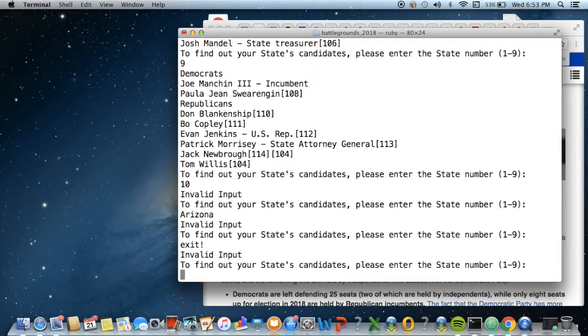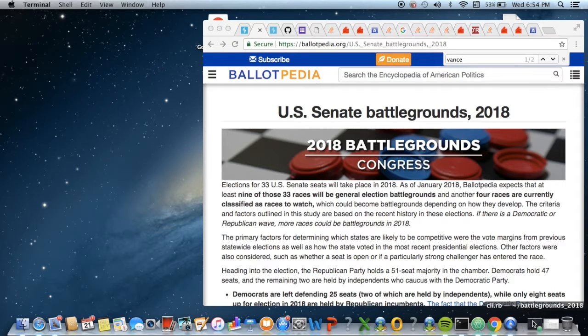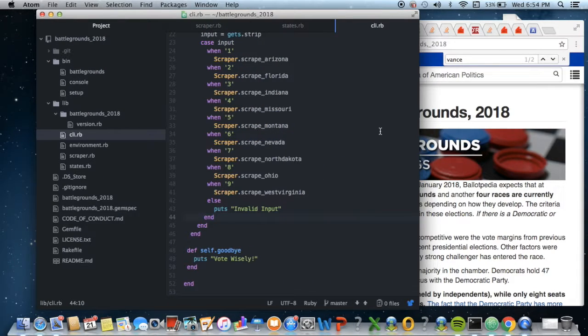Oh, I don't know why it's not exiting. There we go. And then if you exit, it'll say vote wisely. So that's the gist of my project. Admittedly, I already finished coding everything before making this video, because it was a very messy process, but I can still walk you through the whole thing.